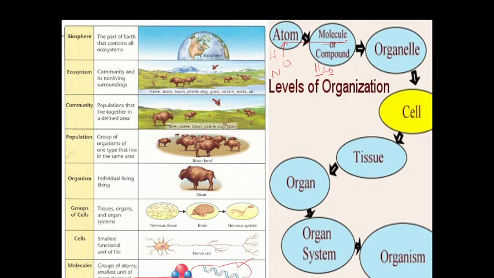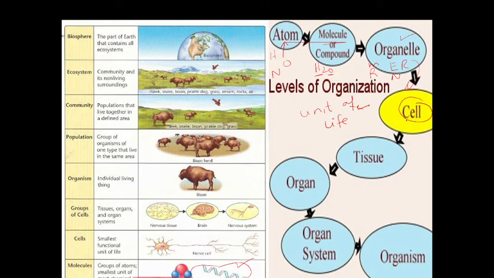These molecules combine together to form organelles like mitochondria, ribosomes, endoplasmic reticulum, nucleus. These are different types of organelles, also called subcellular structures. These subcellular structures are organized in a well-arranged manner to form a cell, and the cell is the unit of life.